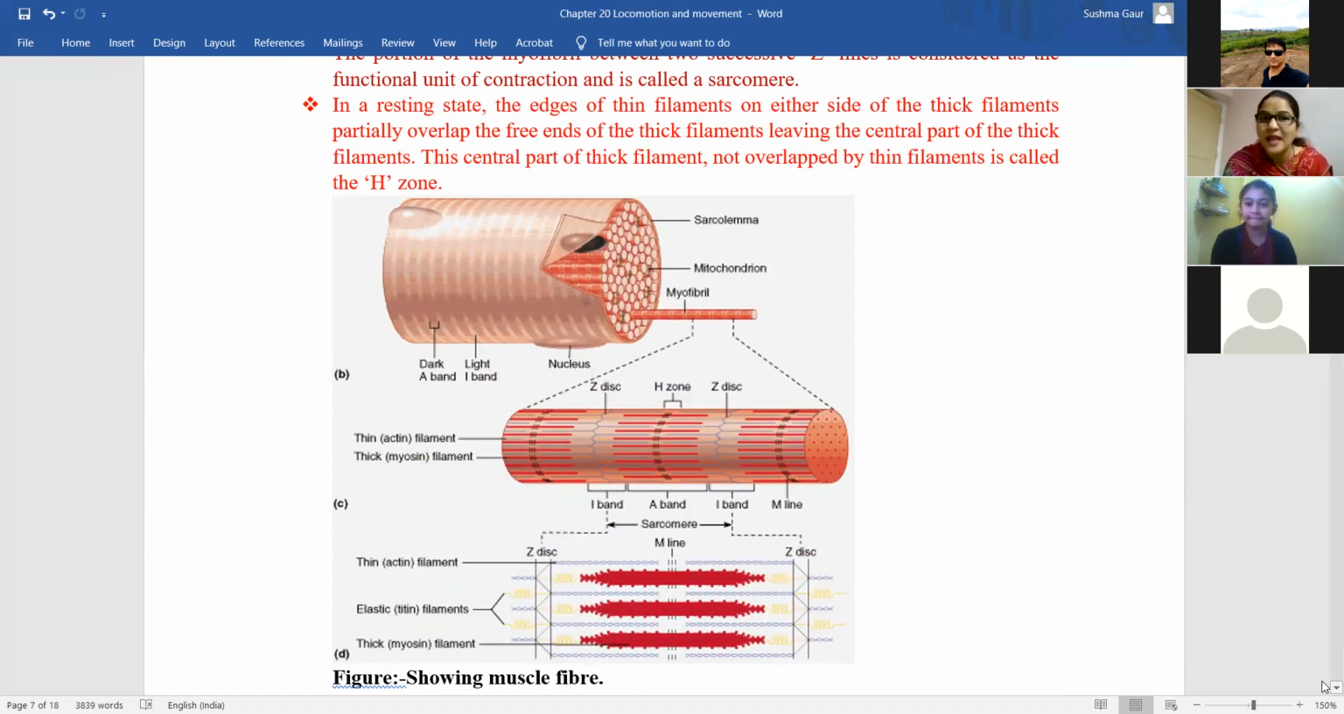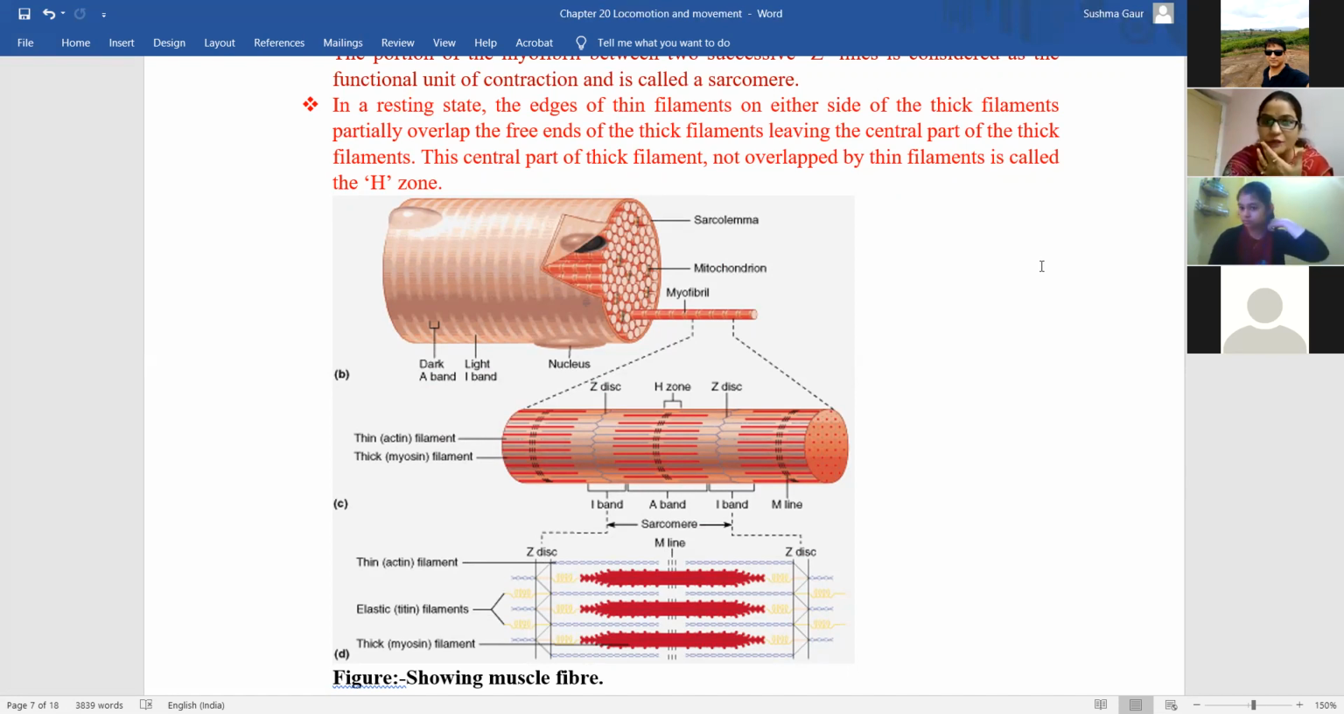And what is H zone? When your muscle will be in resting phase, then what happens? Then the thick is myosin, thin is actin. The actin filaments overlap the edges of the myosin, but the middle portion of the myosin remains uncovered by the actin, that is known as H zone. Okay.